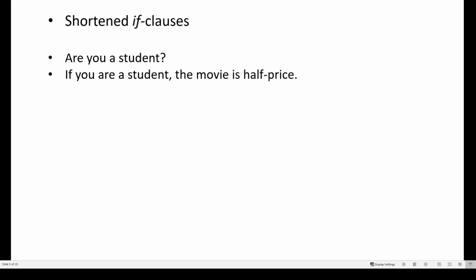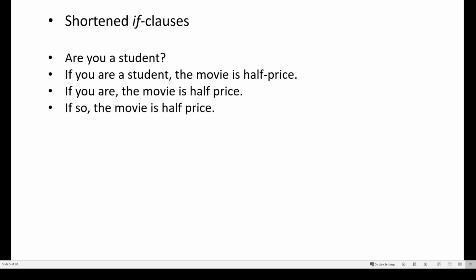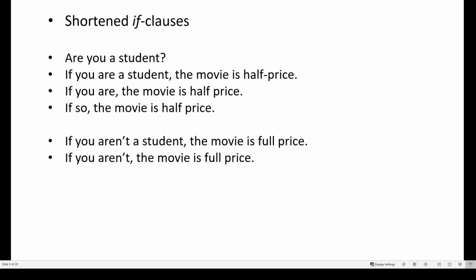If you are a student, the movie is half price. Or if you are, the movie is half price. Or if so, the movie is half price. For the negative answer, we can say, if you aren't a student, the movie is full price. If you aren't, the movie is full price. Or if not, the movie is full price.